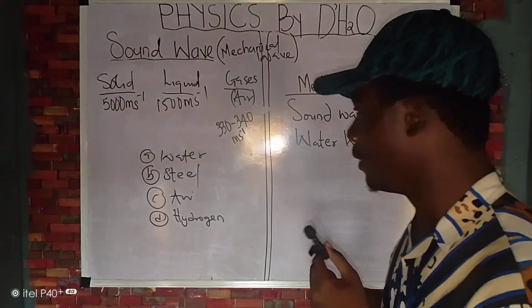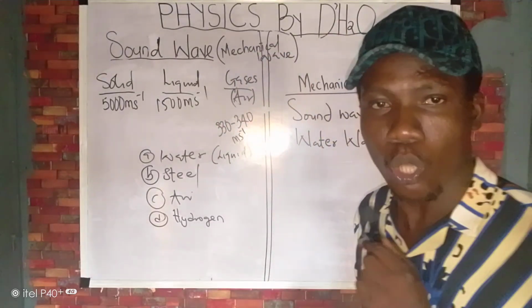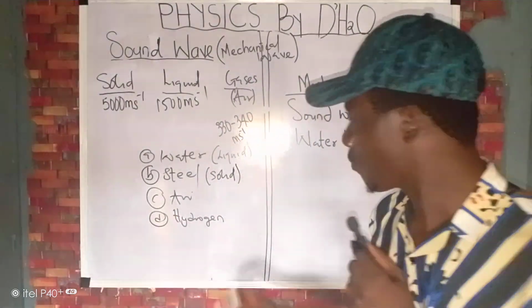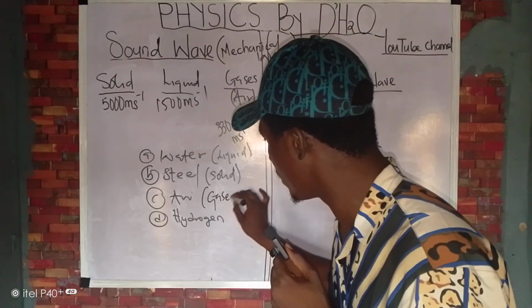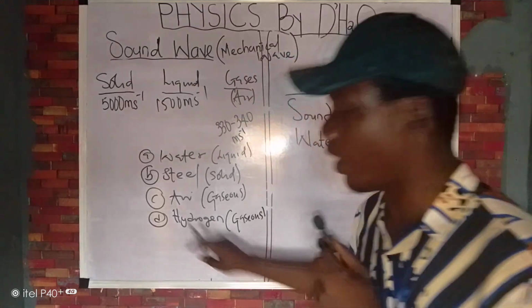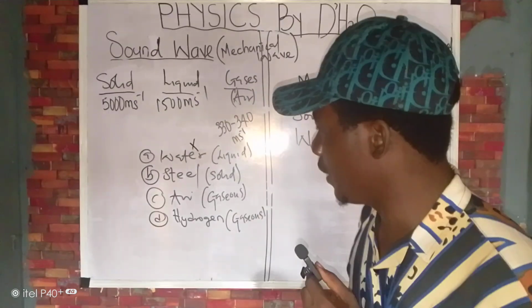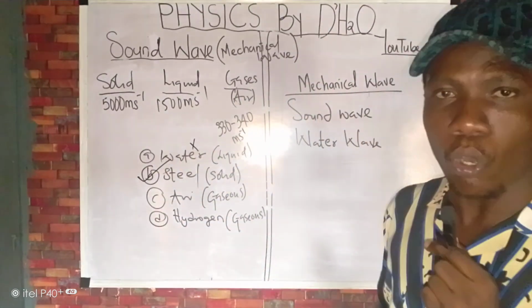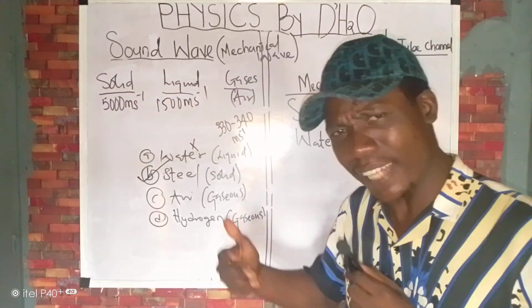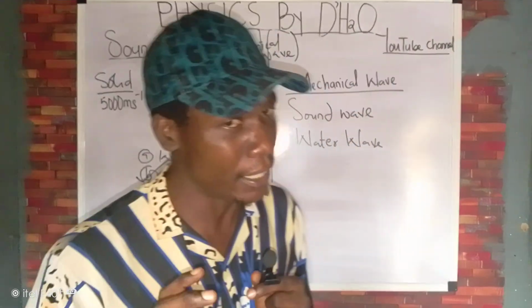Wow, it is very easy. Don't forget that water is a liquid state of matter. Don't forget that steel is a solid state of matter. Air is a gaseous state of matter, and hydrogen is a gaseous state of matter. So if you are given these four options, you see that the answer to this question is not A. It is B. Why? Because sound has the fastest speed in solid. Is that clear? So sound wave is a type of mechanical wave.